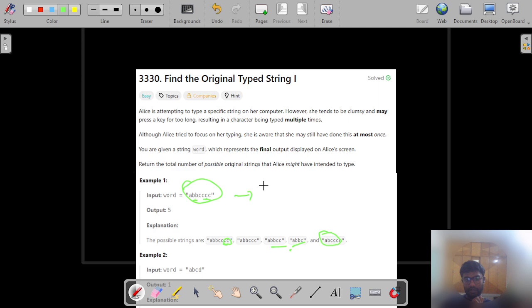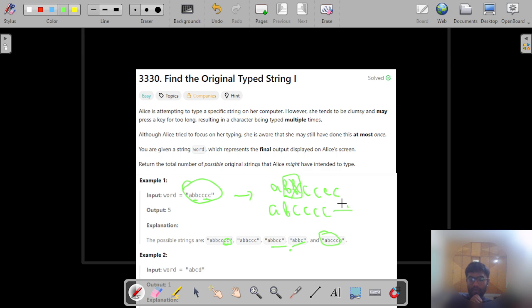So what I'm saying here is the initial string might be an expected one, so we can start off with a count of 1. And if there is a repeated character, then the possible output string that the user looked to type was removing this character and all of the other set of characters.